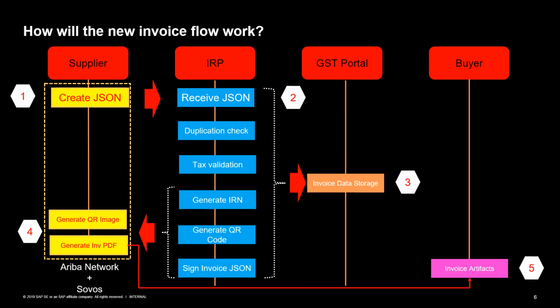Only these few service providers can integrate with or report the invoices to IRP. So any supplier who has to submit invoices cannot directly log into IRP. They have to do it via an application service provider, ASP, or a GST Suvidha Provider, GSP. And from there they will get the JSON invoice copy. Correct, okay.